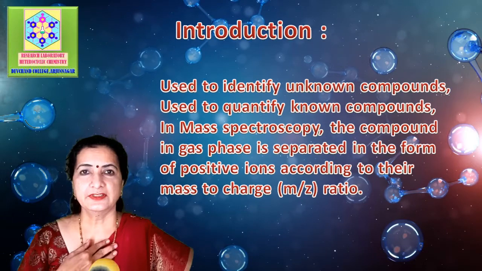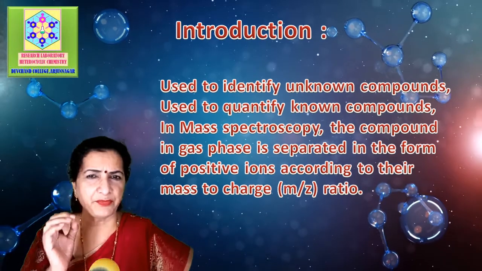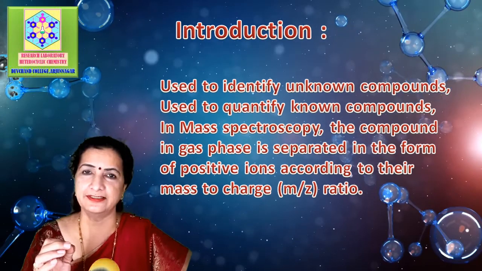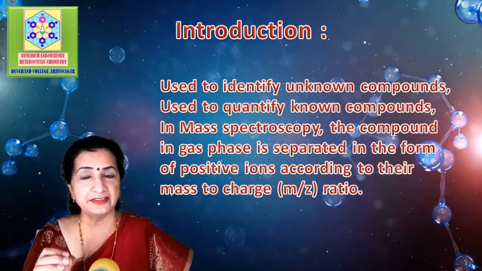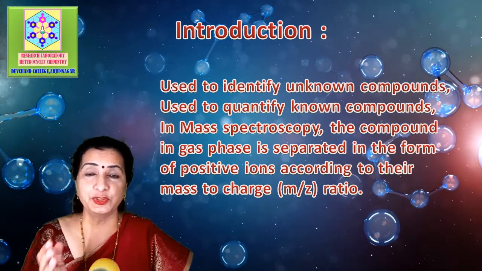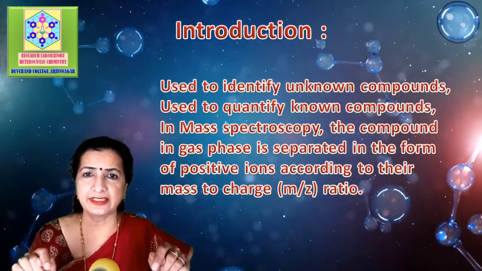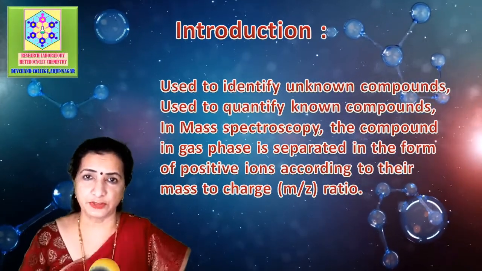Let me introduce you to the topic. Mass spectrometry is a very powerful analytical technique which is used to identify unknown compounds and to quantify known compounds. This is used to elucidate the structure and chemical properties of molecules.